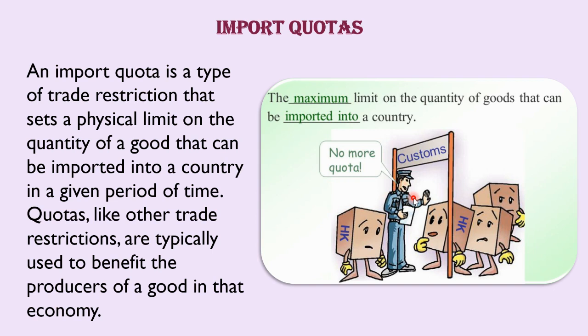So he is stopping the commodities from getting inside our Indian market. This is only called as import quota. The maximum limit on the quantity of goods that can be imported into a country is called as import quota.